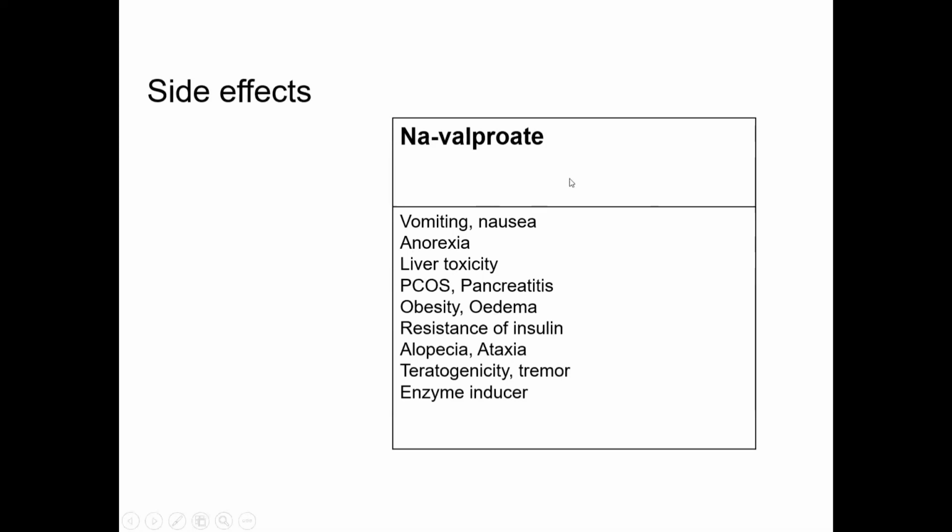Is it clear? So I just repeat once. V for vomiting, A for anorexia, L for liver toxicity, P for PCOS and pancreatitis, R denotes resistance of insulin, O means obesity, edema, A alopecia and ataxia, T teratogenicity, tremor, E enzyme inducer. Okay. So that's all about the anticonvulsants. You just remember the mechanism of action and the side effects. That is all about the anticonvulsants.